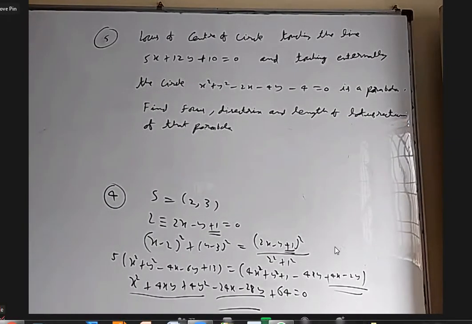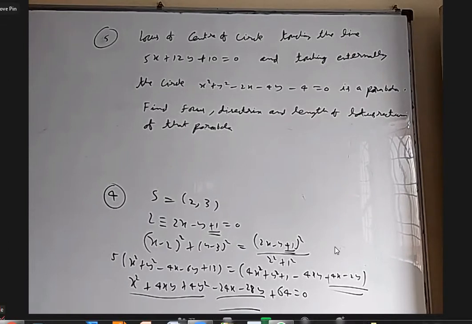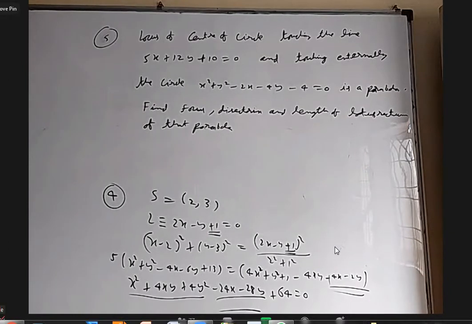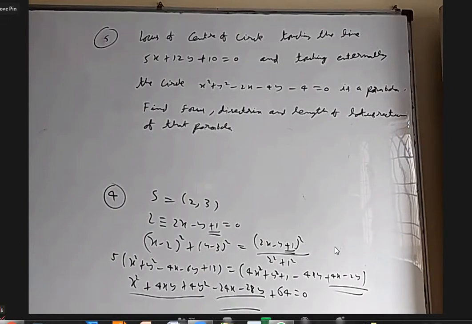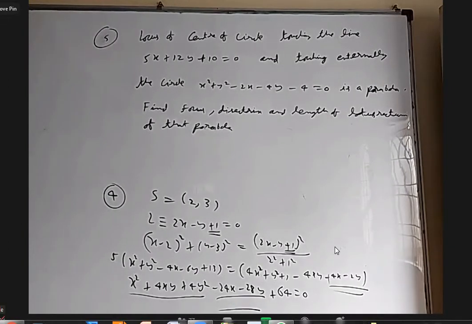Sir, the directrix is 5x plus 12y plus 49 equals 0. Sir, 5x plus 12y minus 29 equals 0. Sir, plus, you'll get 49. You'll get two options. You have to decide which one is correct.